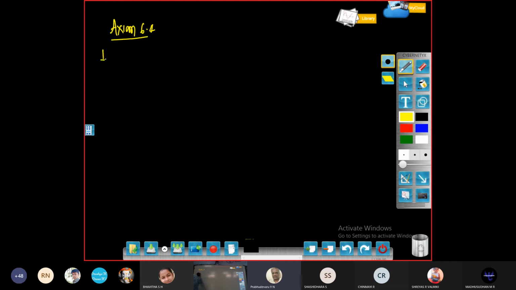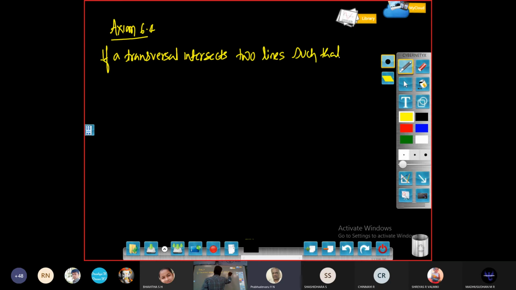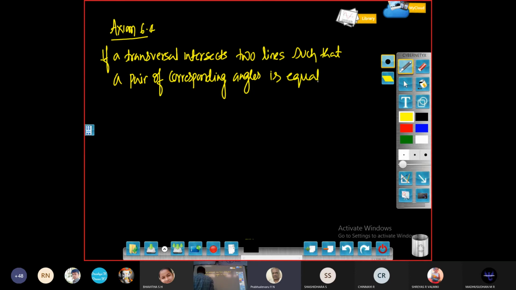If a transversal intersects two lines such that a pair of corresponding angles is equal, then the two lines are parallel to each other.